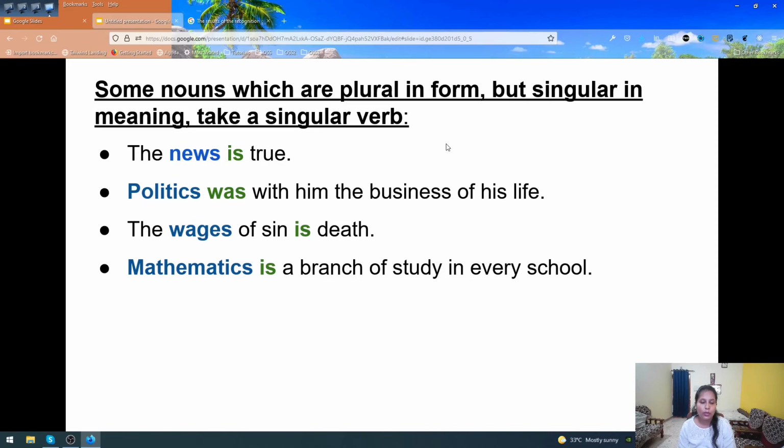Here wages, again it is a plural form but we understand it as singular, and that is why our verb is singular. The wages of sin is death. When we talk about mathematics, it is a subject which we study in our school, isn't it? So this is a plural form but we understand it as singular, and that is why our verb is singular. Mathematics is a branch of study in every school.